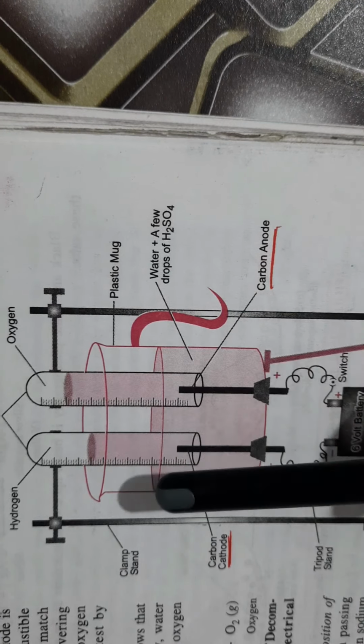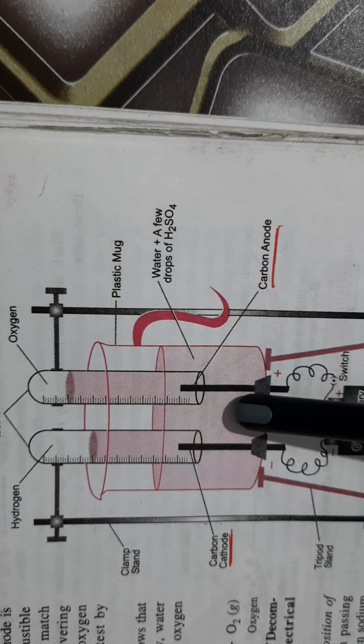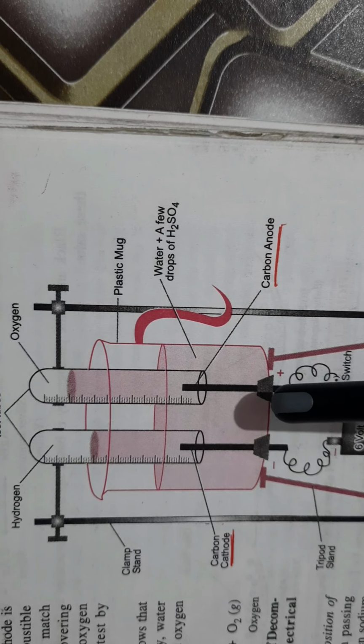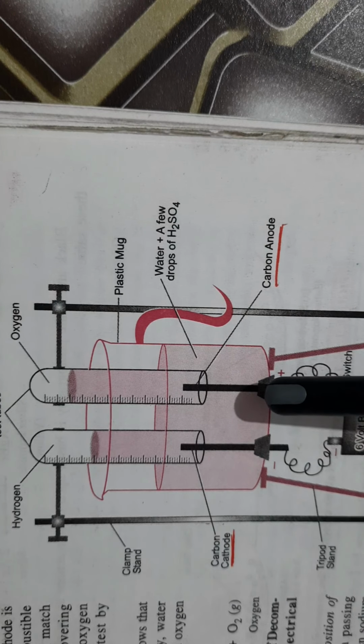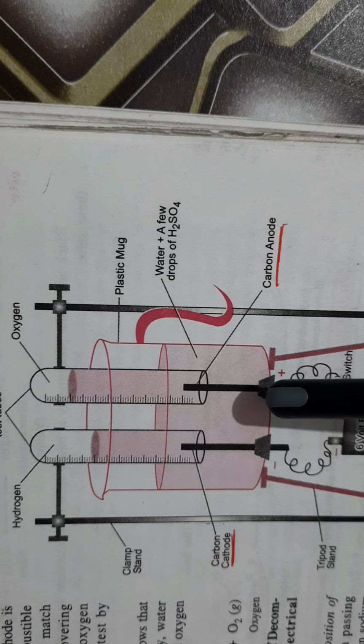Now this plastic mug is half filled with distilled water, and then we add a few drops of sulfuric acid. We know that distilled water is a bad conductor of electricity. To make it conducting, we should add a few drops of sulfuric acid.